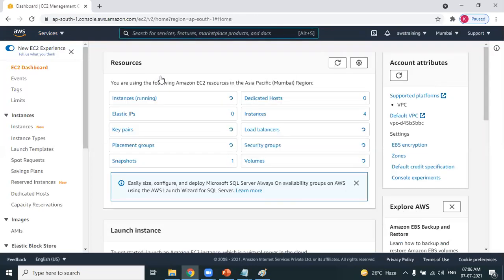This is what the EC2 dashboard looks like. So what are we creating, friends? We are creating a new instance. Which instance are you creating? You're creating a Windows instance. Okay, so please proceed. Be careful in each and every point. Go to instances.